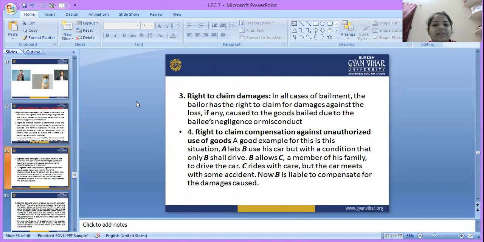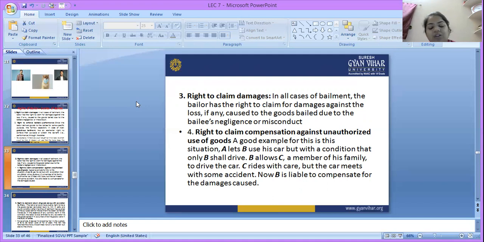Right to claim damages. In all cases of bailment, if there is any negligence or any misconduct, the bailor has a right to claim for the damages or any loss to the bailee. Next, the right to claim compensation against unauthorized use of goods.